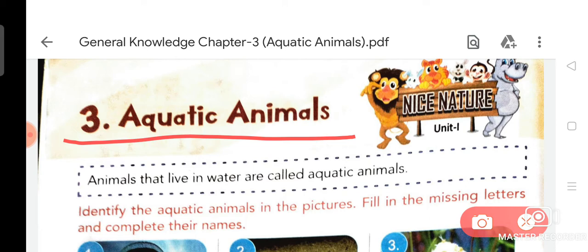Now we are going to discuss the next topic from chapter number 3, aquatic animals, that is the importance of aquatic animals. Every living organism has an important role to play, and our aquatic wildlife are important sources of food, energy, and oxygen, with protection against new diseases, pests and predators, and against floods and global climate change.